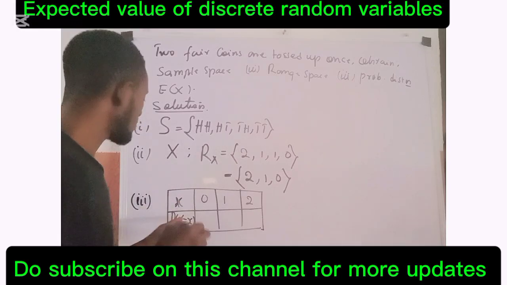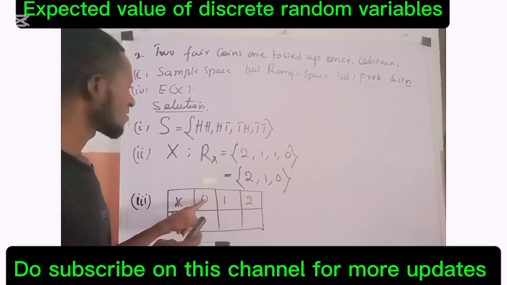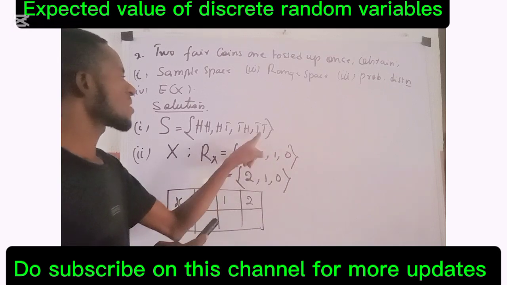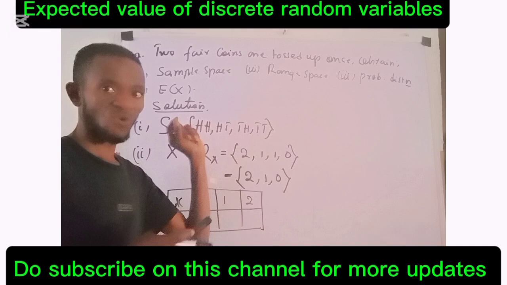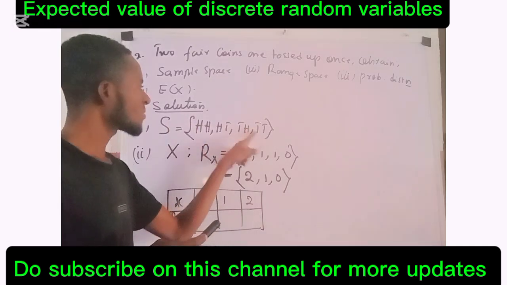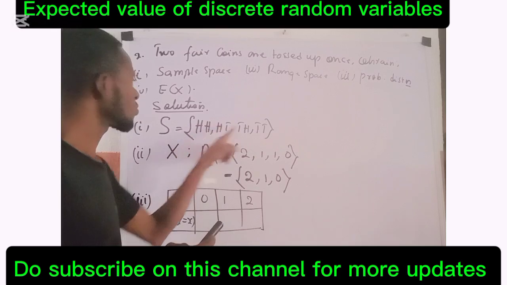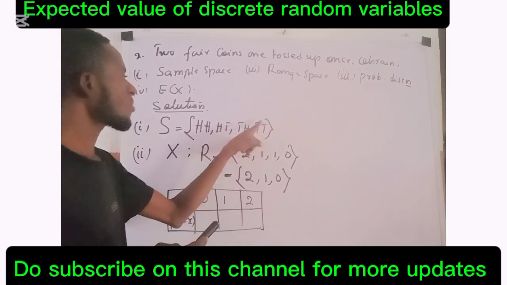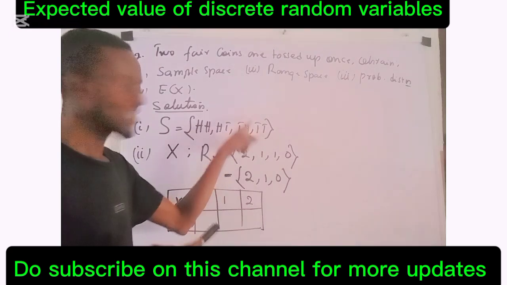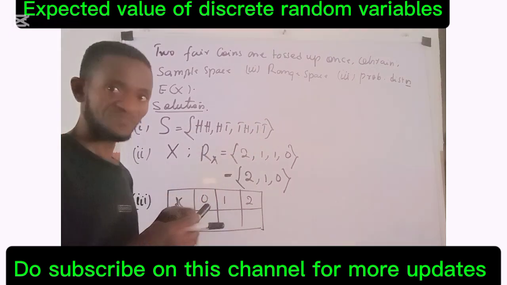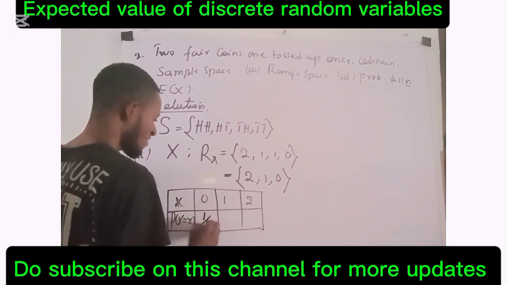We want to obtain the probabilities. Here we have 0. Remember that we had 0 when we met an outcome where we did not have head at all, and there's only one place where we did not have head. The total outcomes here is 1, 2, 3, 4. So when I want to obtain the probability of TT, it is 1 all over 4. Which means the probability here becomes 1 all over 4.